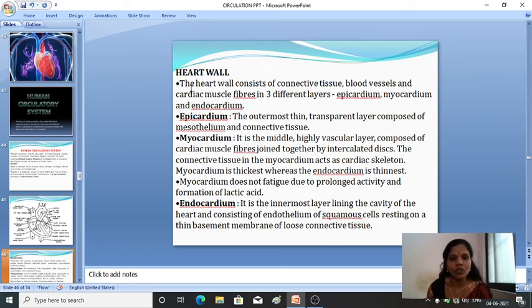The heart wall consists of connective tissue, blood vessels, and cardiac muscle fibers in different layers. So the heart wall has three different layers, which are commonly known as the pericardium, myocardium and endocardium. We'll see next where they are present and what their functions are.